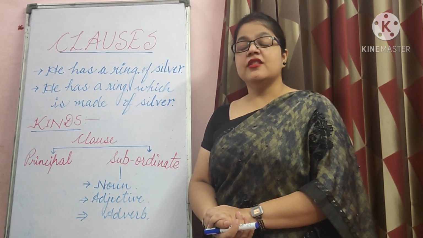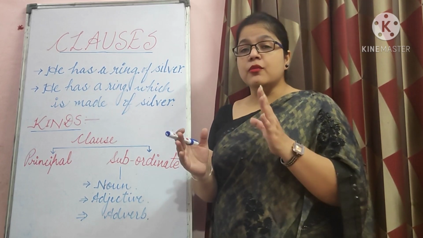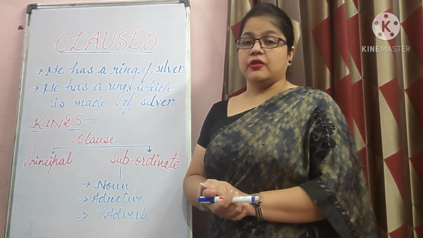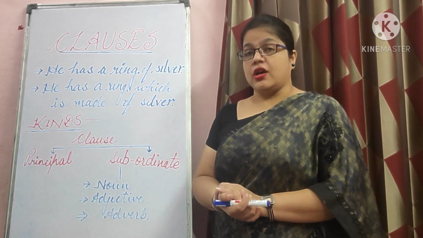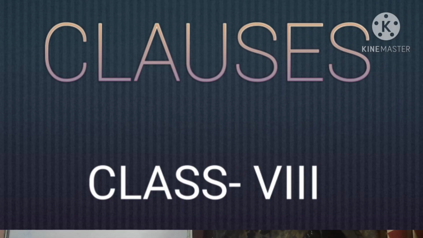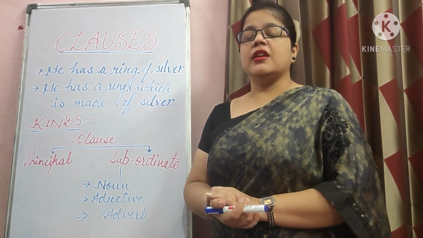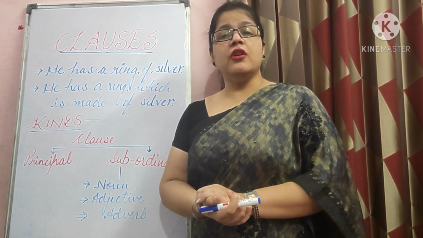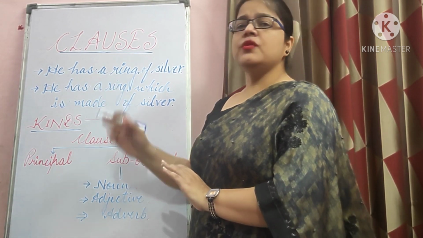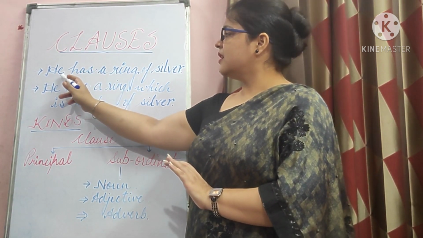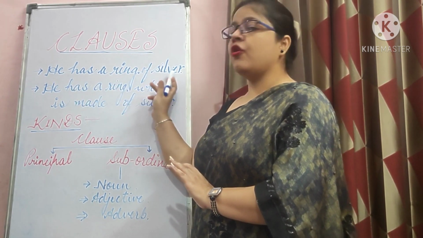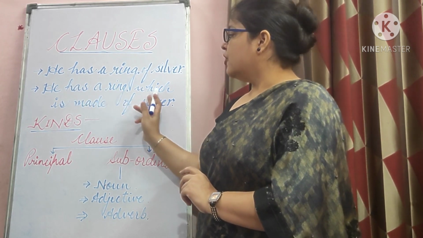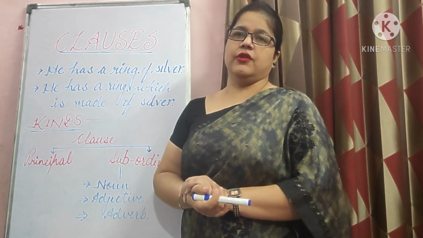Hello students, today I am here with one of the most confusing and difficult topics of English language, that is grammar, and the topic is the clause. Before we discuss clauses, it is very necessary to know about phrases. Now I want you to look at these two sentences. The first sentence: he has a ring of silver. Another sentence: he has a ring which is made of silver.